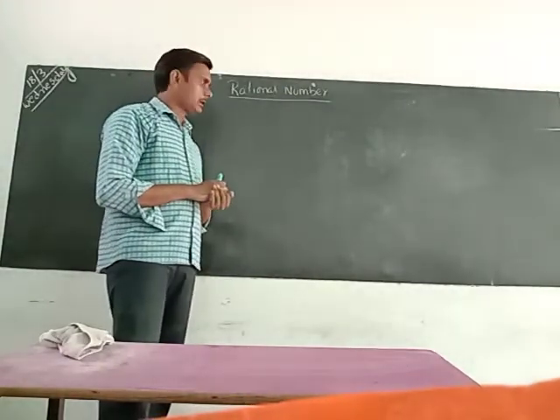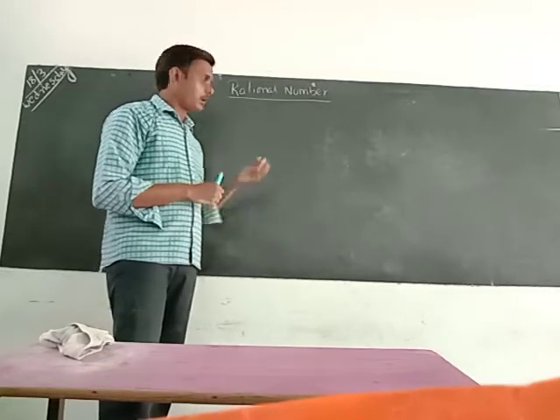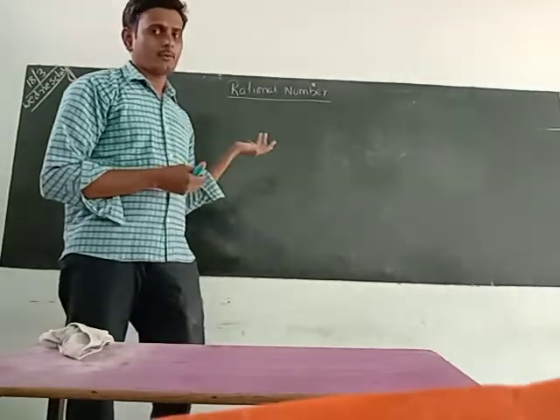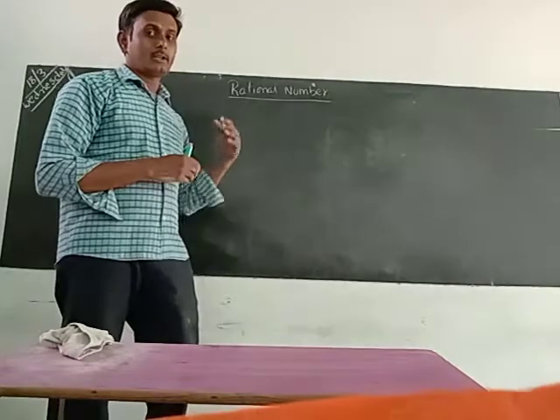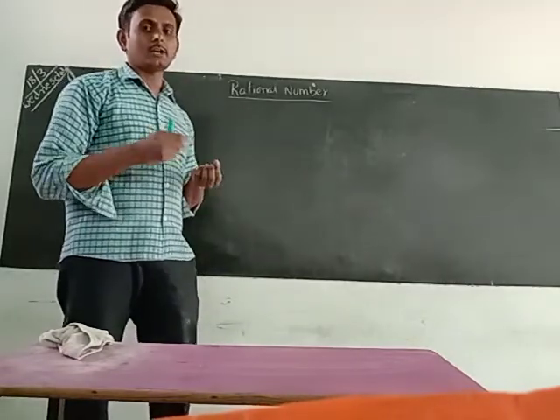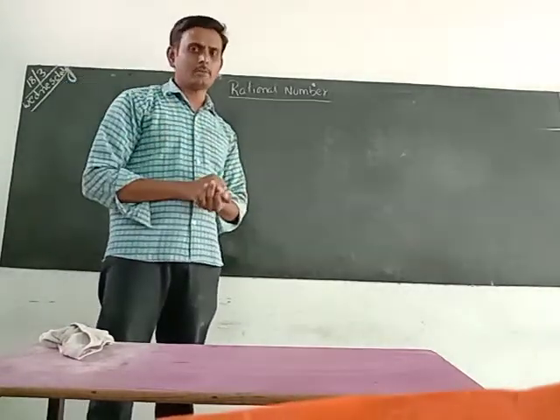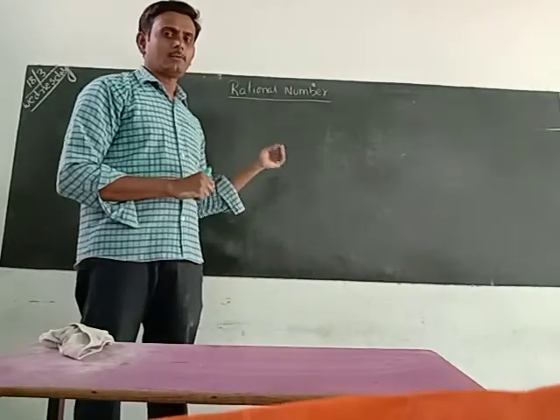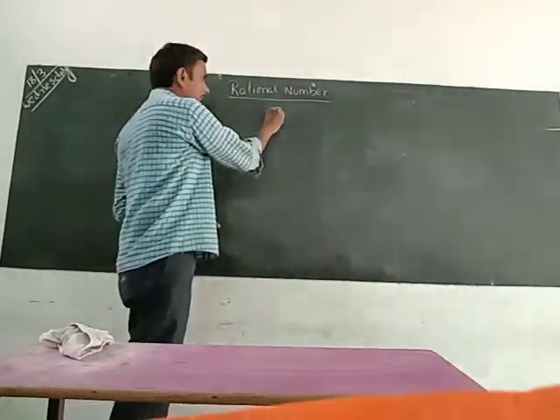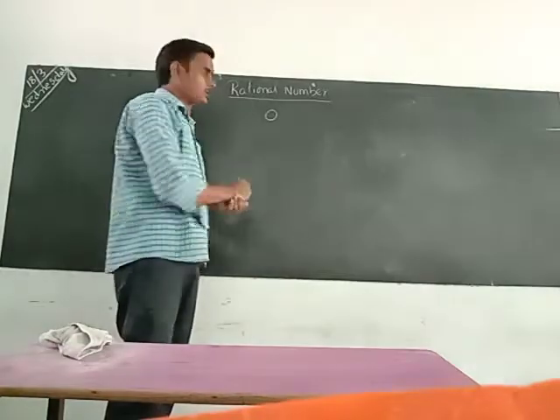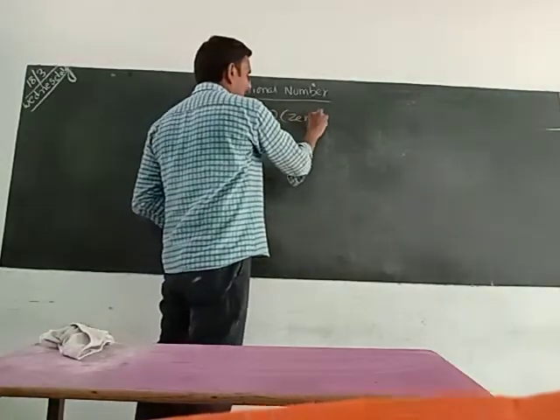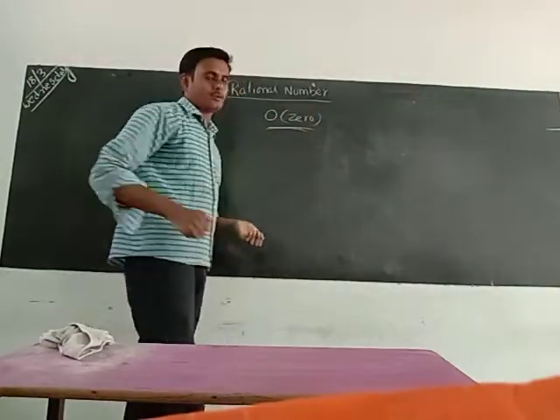Do any circles appear for you? No. No means nothing. Nothing means not any number is there, and that is taken as 0.